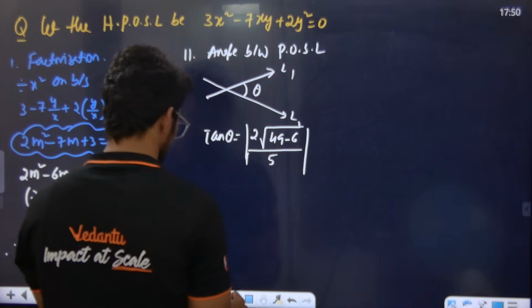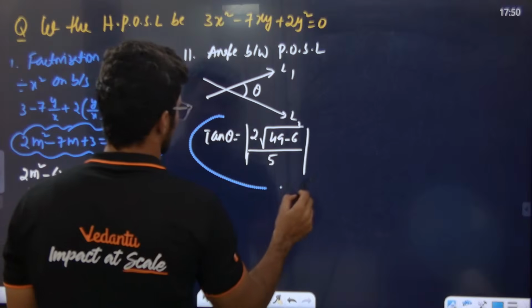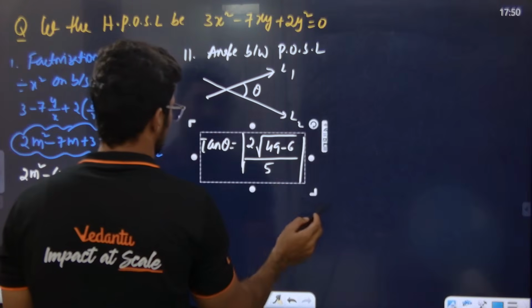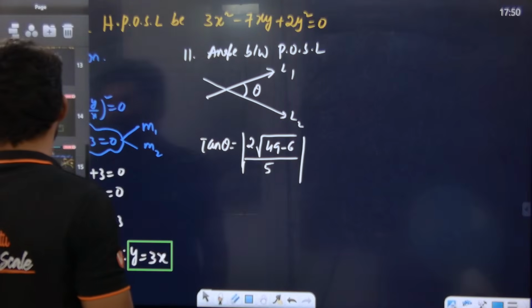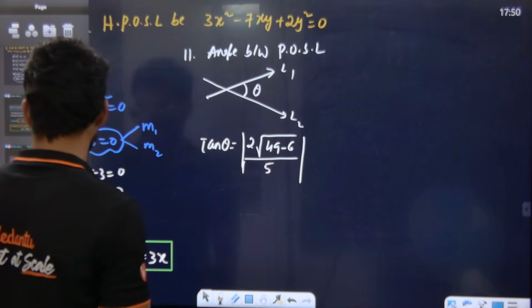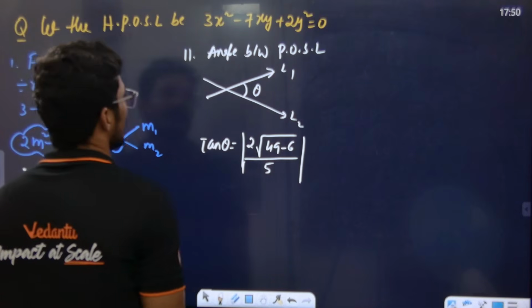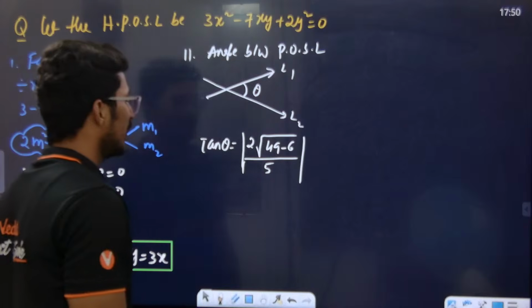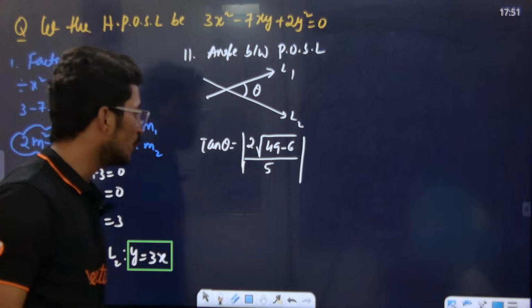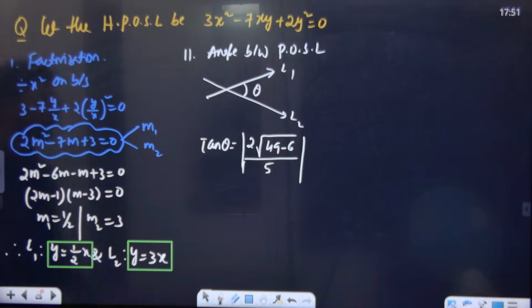Tell me. Sir, tan theta formula என்ன? 2 times of root of h square minus ab. So tell me here.